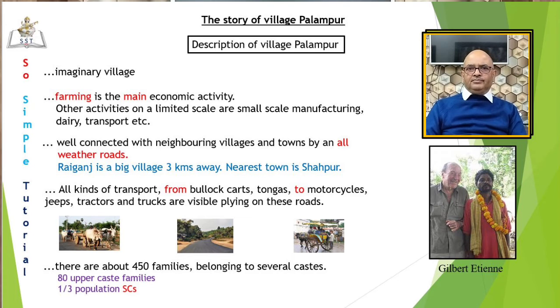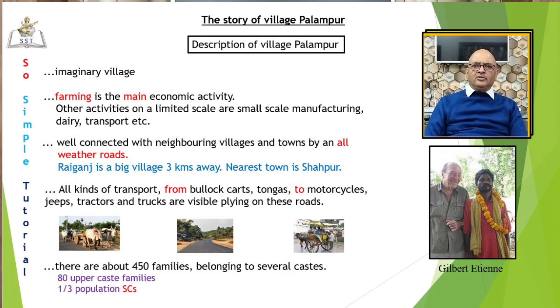Raiganj is a big village, 3 kilometers from Palampur, and Shahpur is the nearest town. Palampur is well connected with them through all weather roads. All-weather road means concrete roads or those made of bitumen or coal. Such roads do not go out of use in the rainy season. Many kinds of transport can be seen plying on the roads. One can see bullock carts, tongas, or buggies carrying jaggery or other commodities. One can also find motor vehicles like motorcycles, jeeps, tractors, and trucks on roads.